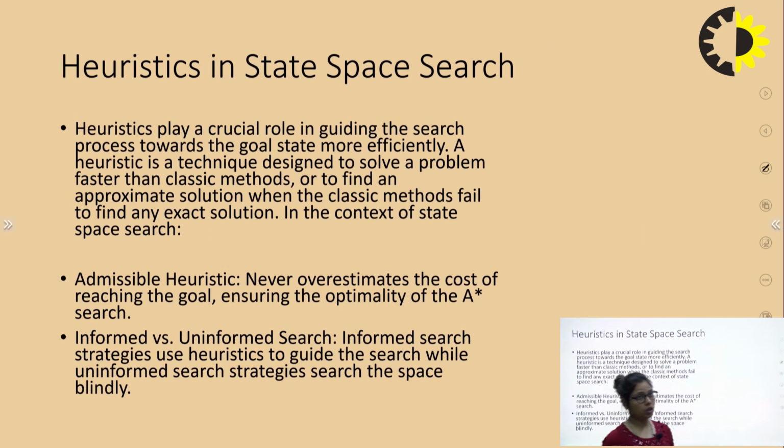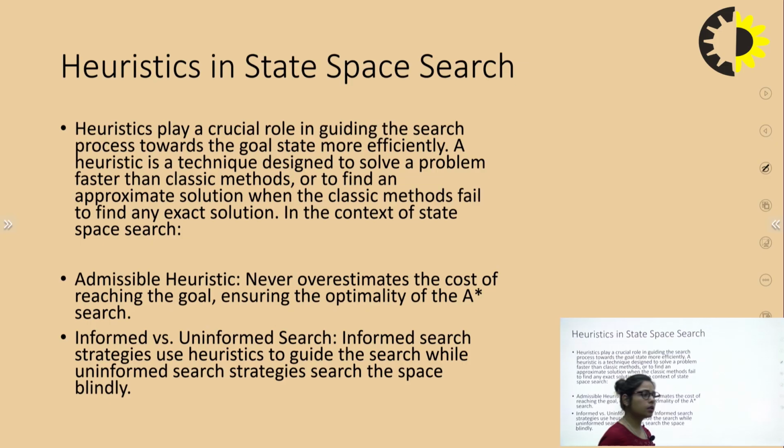The next one is heuristic in state space search. First of all, what is heuristic? Heuristic is the most important part in a state space search. Heuristic is basically information which is given about the state, like a unique value which is already present with that state. Heuristic value is definitely different for each and every state.